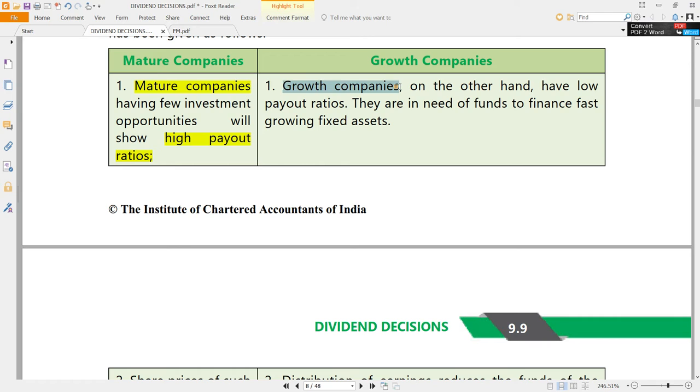Growth companies, on the other hand, will have low payout ratios. Why? Because they are in need of finance, first of all. For their growth to be supported, they need finance. Where do they get it from? Of course, they can get it from outside. But is it wise to first spill our water and then ask the neighbor for water? That is not correct. First, you have a glass of water, that is your profits. You retain it, no? Why do you want to spill it first and then ask the neighbors for it? That is generally a stupid idea. But still, some people do that. That's a different story. Usually, the growth companies will not do that.